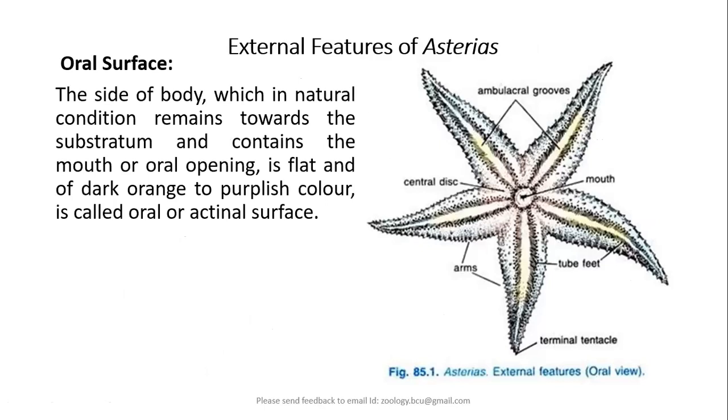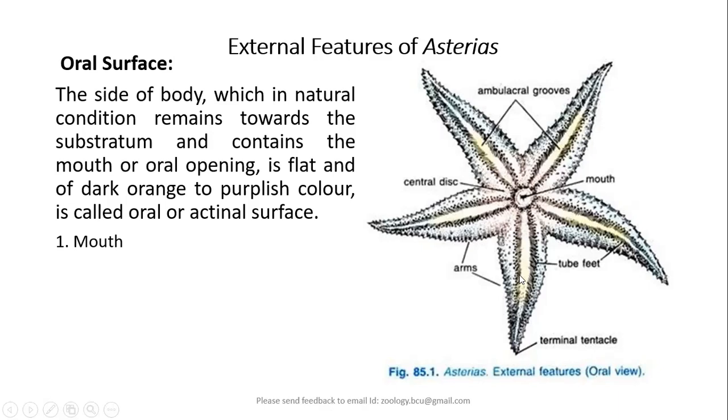So the side of the body which in natural condition remains towards the substratum and which contains the mouth, or the oral opening, is usually flat and usually orange or purple in color.